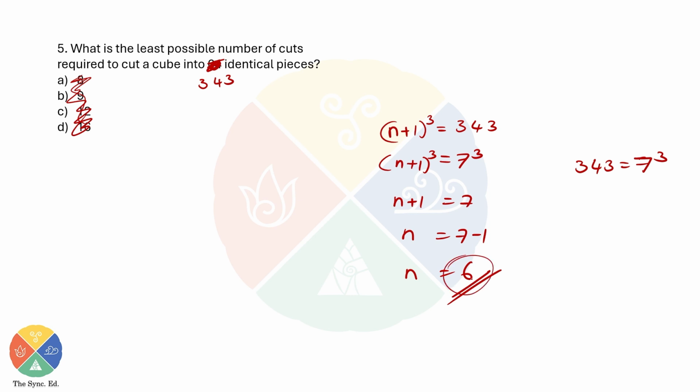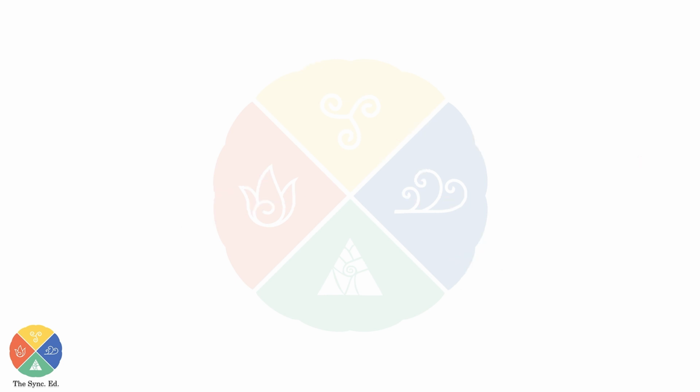So if number of cuts per side is 6, that means there will be (n plus 1) whole cube, or 7 cube, or 343 identical pieces. Therefore, the total number of cuts will be 6 into 3, which is 18. Clear? You need one more problem? Okay. One more problem. It's a simple problem. So imagine there are 1331 total pieces. Just find out how many total number of cuts there were, or the minimum number of cuts.